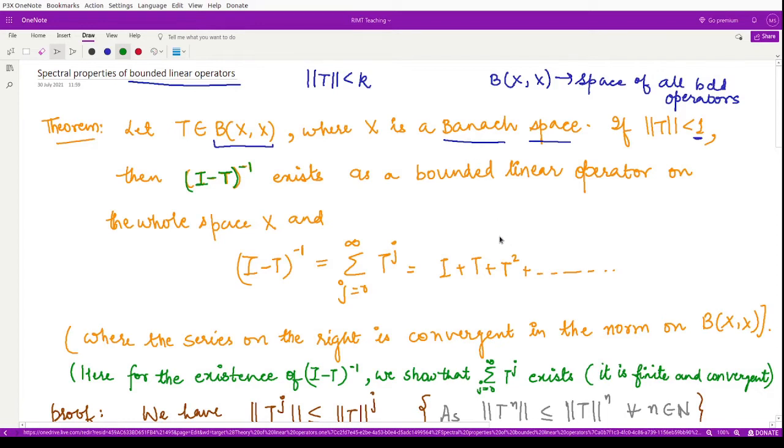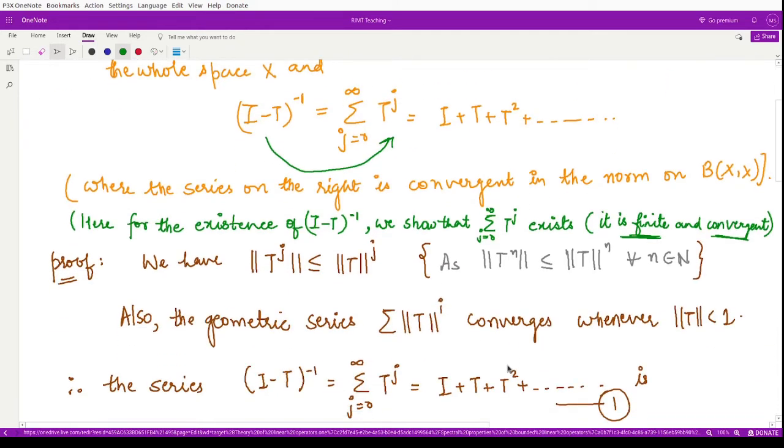As for the proof, in order to show that the inverse operator of I minus T exists, we will show that the operator given by this series exists. What do we mean by existence of this series? We will show that the infinite series has a finite sum, in other words that it is convergent. So let's get started by showing the existence part.